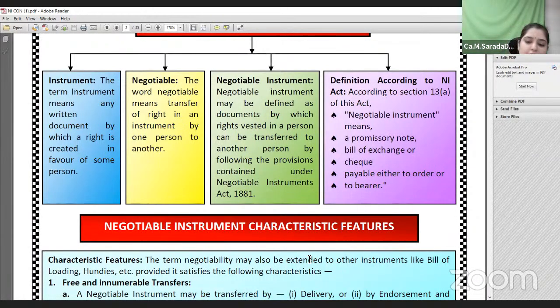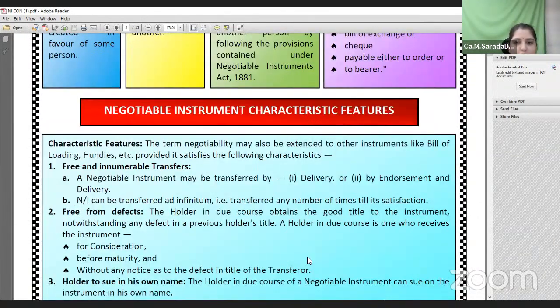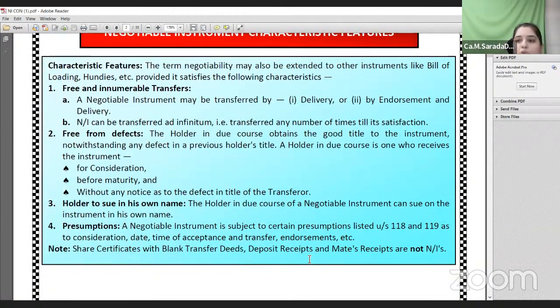It is freely transferable from one person to another, has some value, and is free from defects. These are a few of the characteristics of negotiable instruments. The person who takes a negotiable instrument in good faith, for consideration, before maturity is termed a holder in due course. So these are all important characteristic features of a negotiable instrument.